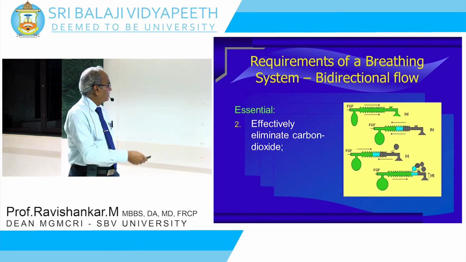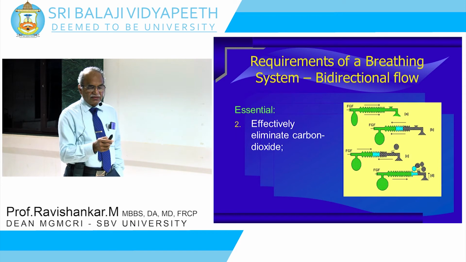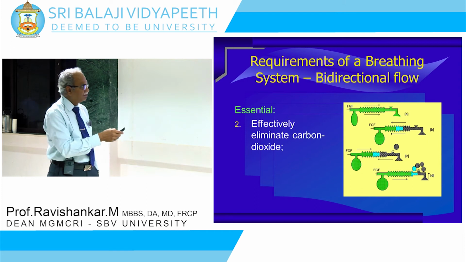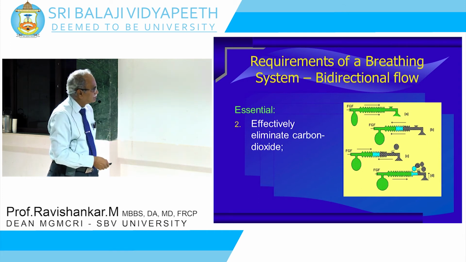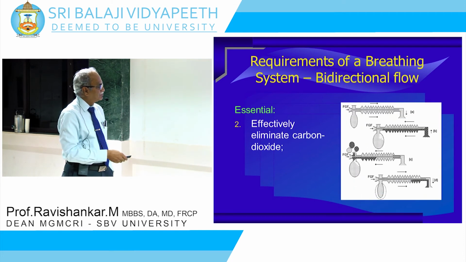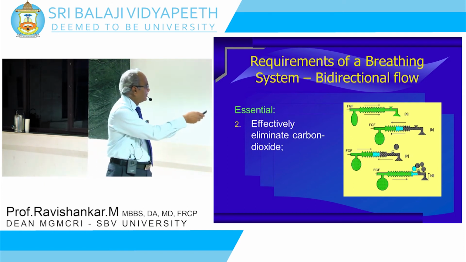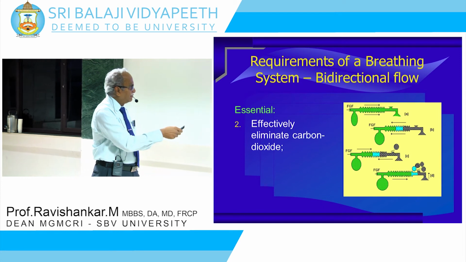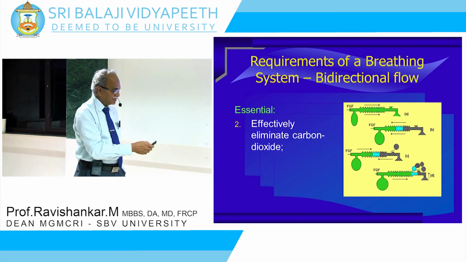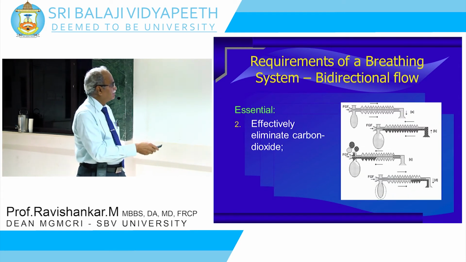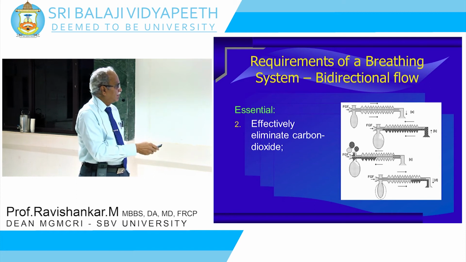When we said effectively eliminate the carbon dioxide, that is what we said is the requirement of a breathing system. Let's look at this. This assembly is Mapleson A. And this assembly is Mapleson D. Do they effectively eliminate carbon dioxide? I will go into a little more detail a little later. Yes, they do eliminate carbon dioxide effectively in this circuit when the patient is breathing spontaneously, and in this one, which is a Mapleson D, when the patient ventilation is being controlled.